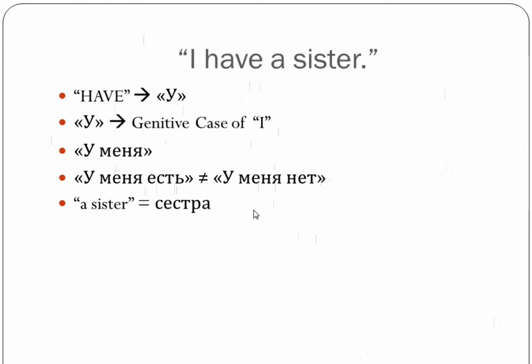A sister, сестра, again the stress is on a, this is и, это и, у меня есть сестра. That's how you say I have a sister. I have a brother, у меня есть брат. I have a car, у меня есть машина. I have a house, у меня есть дом, and so on.